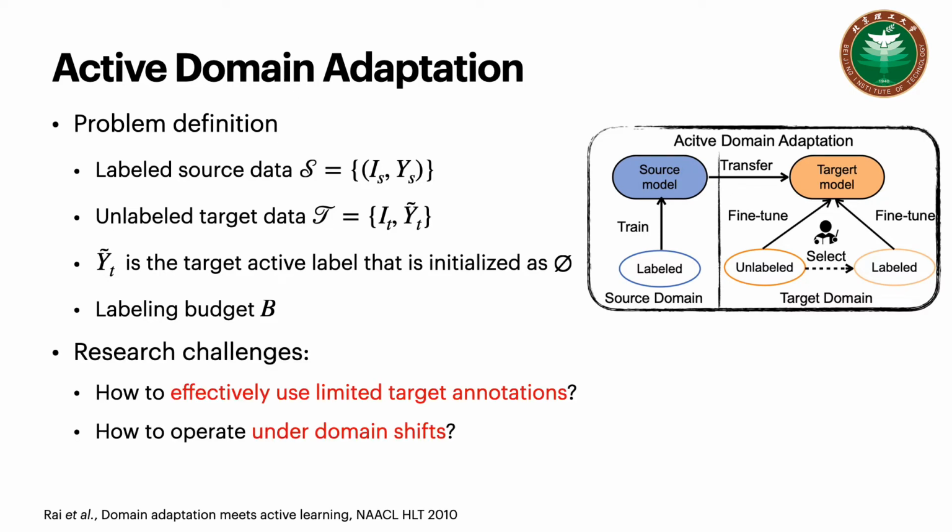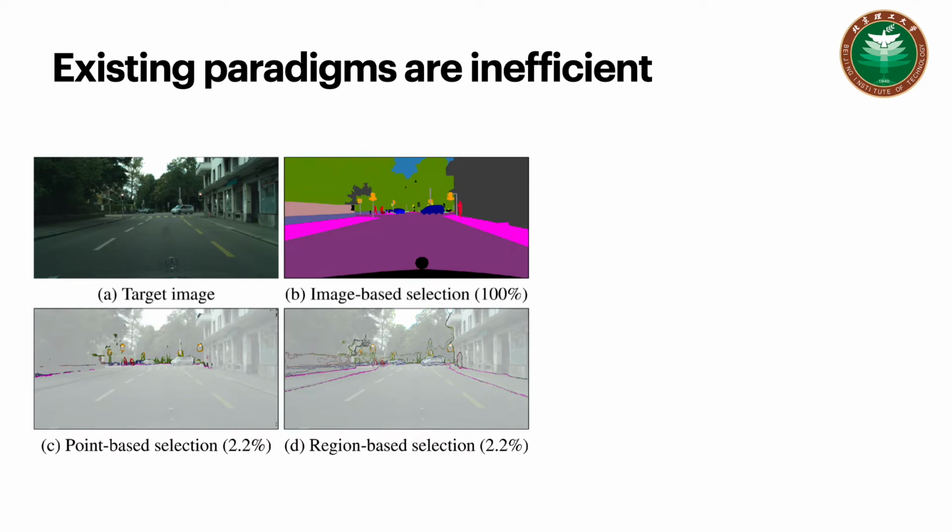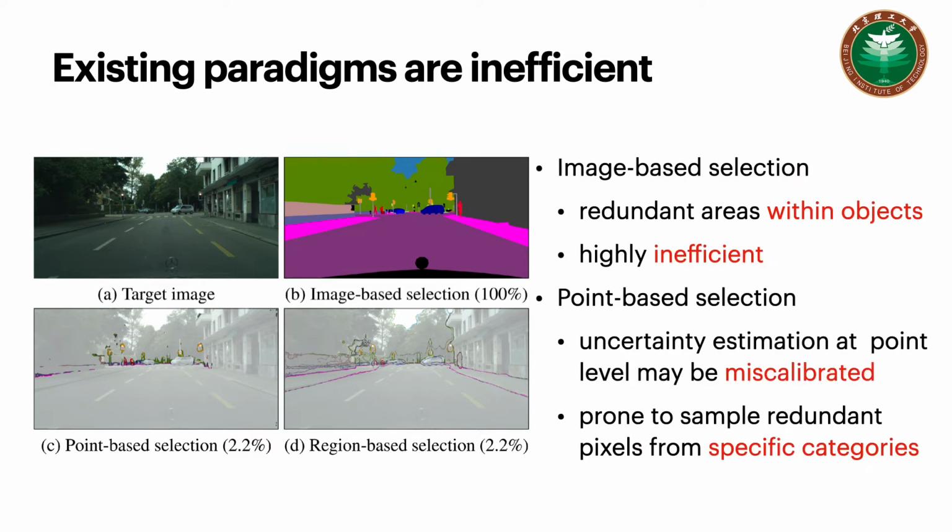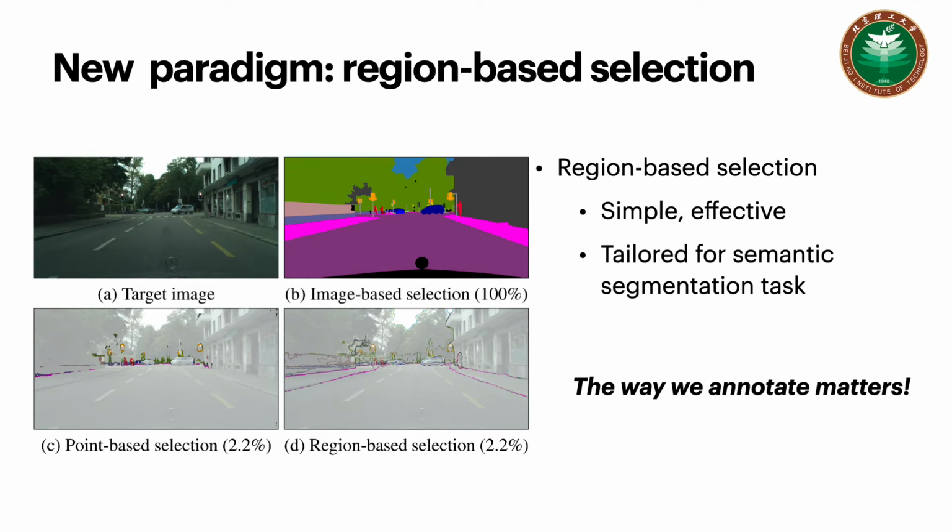The key challenges consist in effectively using limited target annotations and operating under domain shifts. We found that existing paradigms using image-based or point-based selection strategies are less effective. Particularly, image-based selection will sample redundant errors within objects, while point-based selection is prone to sample pixels that come from specific categories. Our primary contribution is a simple and effective region-based acquisition strategy, which is tailored for semantic segmentation.